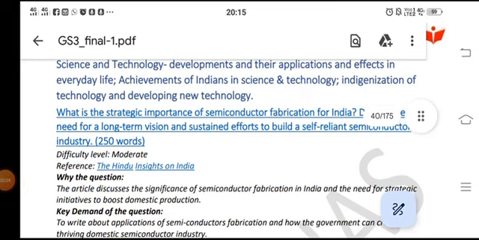Hello everyone, we have to discuss the UGC NET paper 2023. Hello everyone, we have to discuss the GS Paper 3 Mains answer writing.